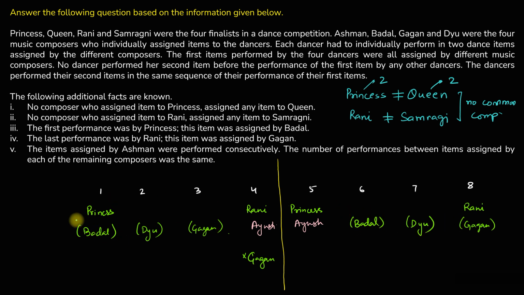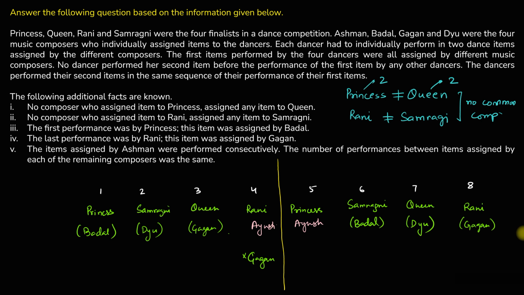So between two performances of Badal, there are 4 people. Okay, Badal. Now, Queen cannot be assigned an item by Badal. So this cannot be Queen. That means Queen has to be performing dance number 7. Hence, this should be Samragini. Right? And we know they have to be in the same order. The first 4 have to be in the same order as the next 4. So this must be Samragini and this must be Queen. So this is the sequence for the dancers and the composers.